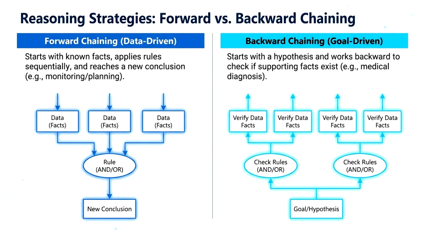Now let's look at backward chaining. Backward chaining is a goal-driven reasoning approach. Instead of starting with facts, it starts with a possible conclusion or a goal. The system then works backwards to check whether enough evidence exists to support that conclusion.